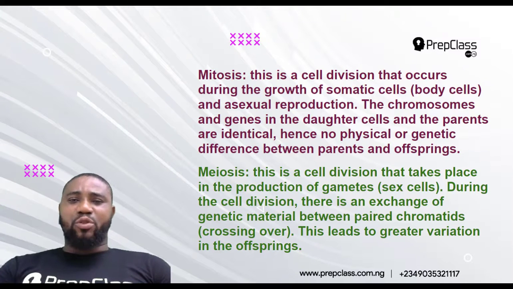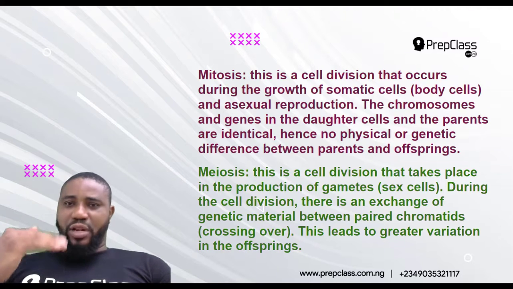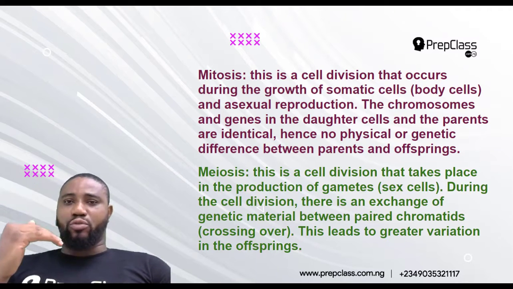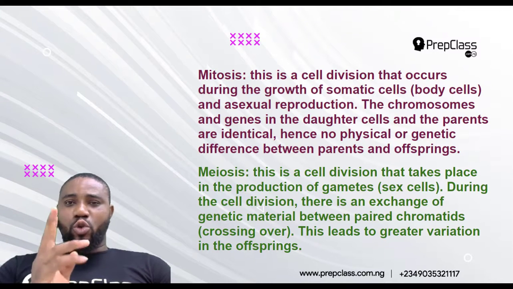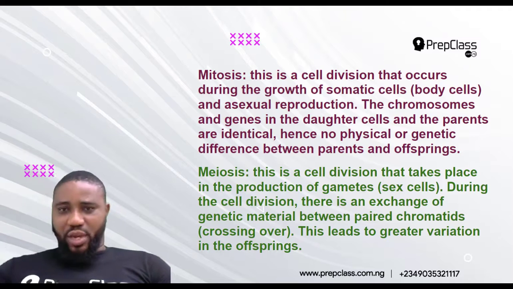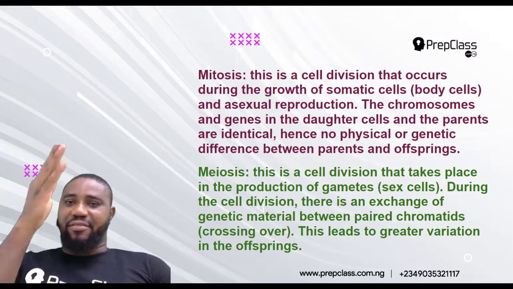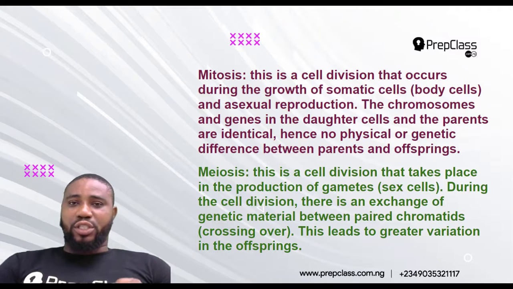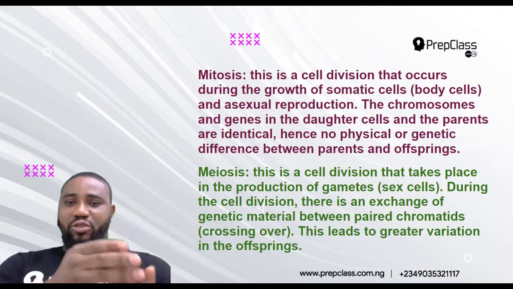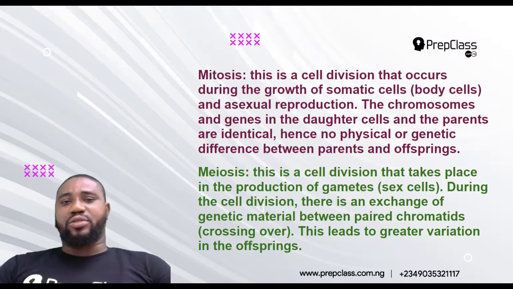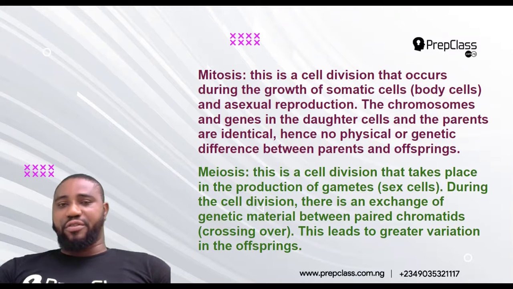But in mitosis, they just divide into two completely, so they share the same type of chromosome. Do you understand? But in meiosis, they divide into two in two ways, this way and this way. Are you following? Horizontally and vertically. And there will now be what? Distribution. The chromosome that will enter here is different from the chromosome that will enter here. The chromosome that will enter this cell is different from the chromosome that will enter this cell. So that now brings about marked what? Differences, which is what? Variation.